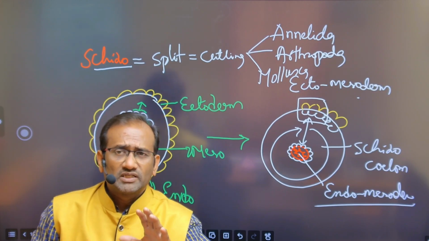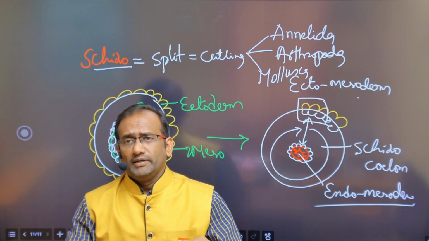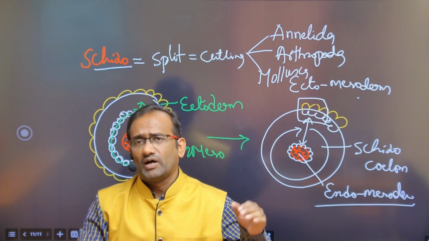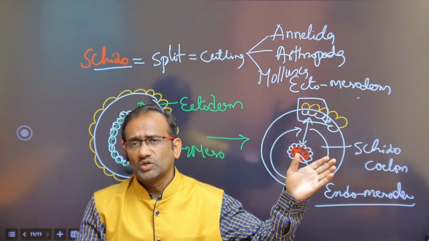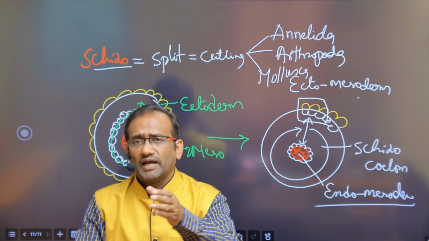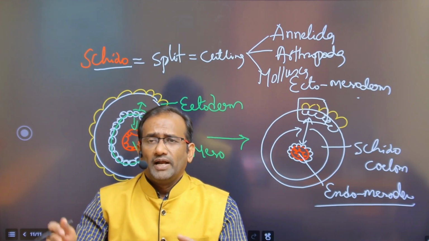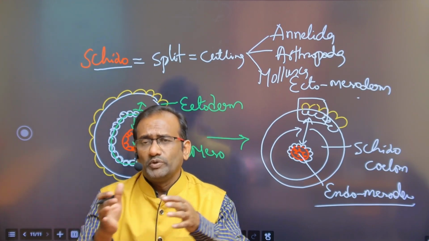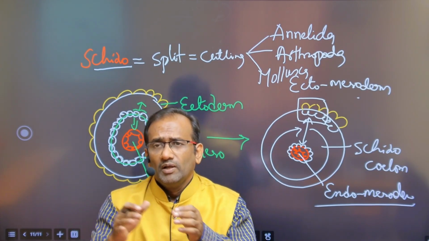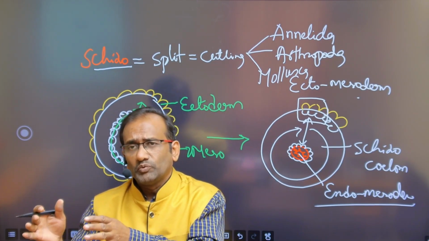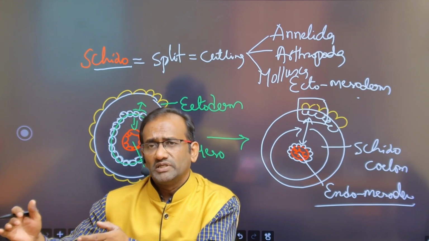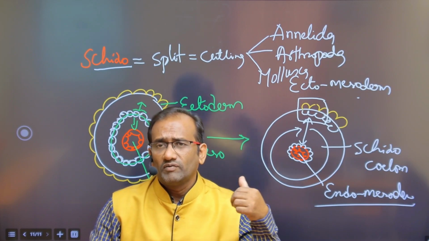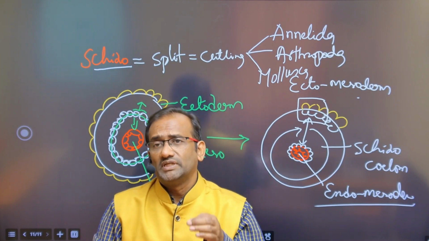Up to now, what we discussed, once again broadly: Metazoa divides into two subkingdoms, Parazoa and Eumetazoa. Eumetazoa divides into two grades, Radiata and Bilateria. Bilateria is divided into two divisions: one is Protostomia, the second one is Deuterostomia. Protostomia means the blastopore converting into mouth. The first one is called Coelomata, the second one is called Pseudocoelomata, the third one is called Schizocoelomata, based on the coelom.